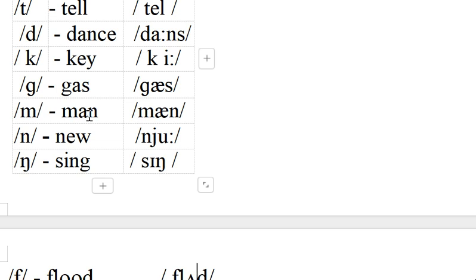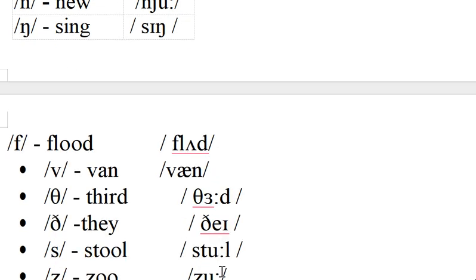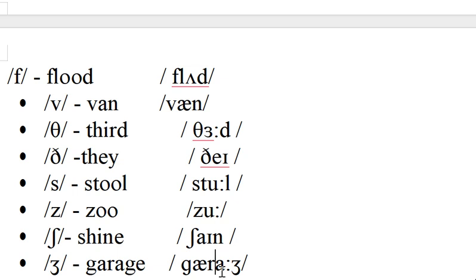M, ma sound: man, make, mold. N, na sound: new, nut, neither. This is the symbol of the ing sound, as in sing. Next, we are going to verify some more symbols.